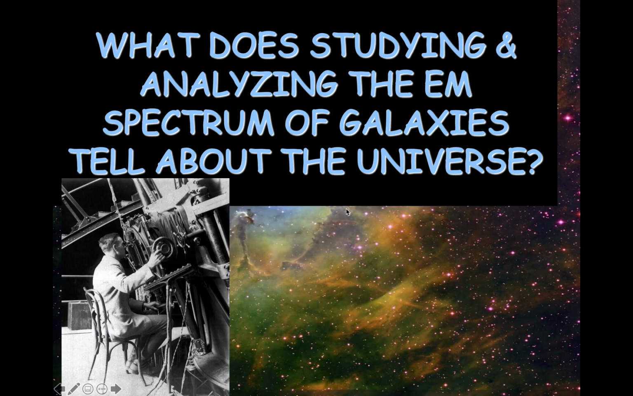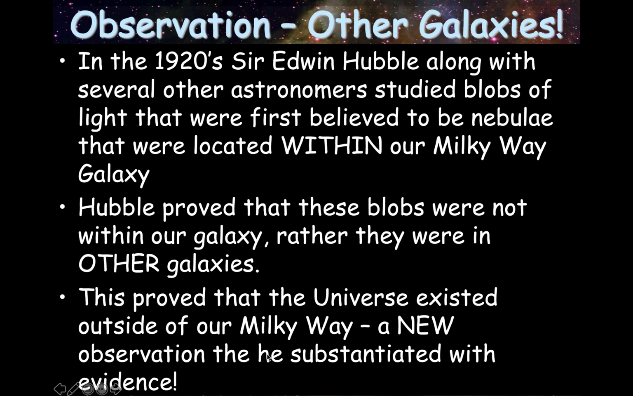Okay, now, what did we learn about the universe by studying all these spectral line patterns? This guy right here, this is Hubble. This is Edwin Hubble. That's who the Hubble telescope is named after. He discovered a lot. Okay, what was the observation that he made? In the 1920s, he looked at blobs in the sky that everyone else believed to be nebulae located within our Milky Way galaxy. And he proved that these blobs were not in our galaxy. Rather, they were other galaxies. Because everyone pretty much up until that point thought that the universe was our galaxy, that everything in the universe was within our Milky Way.